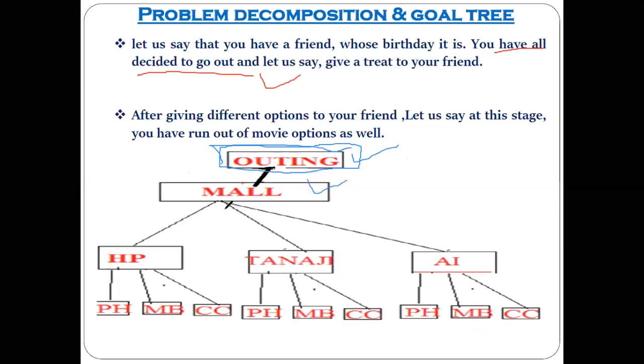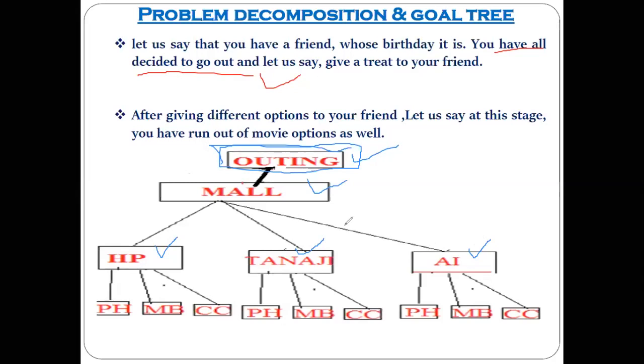Then you tell your friend, then we'll go to watch some movie. For example, I have written here the name of the movie Harry Potter. Then you also give another option. We may watch the movie Tanaji, the second option. And you also give another option. We will watch the movie AI. In Hollywood, there is a movie, AI. Okay, understood up to this situation?